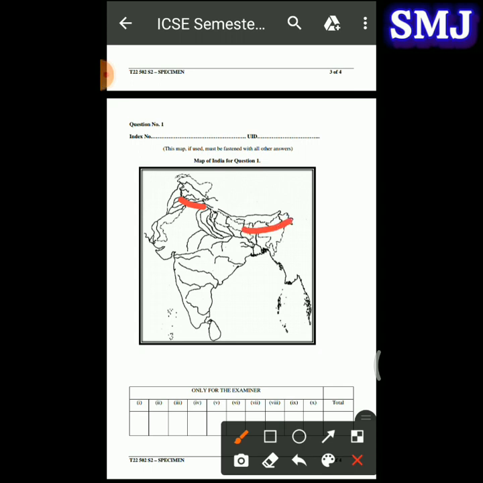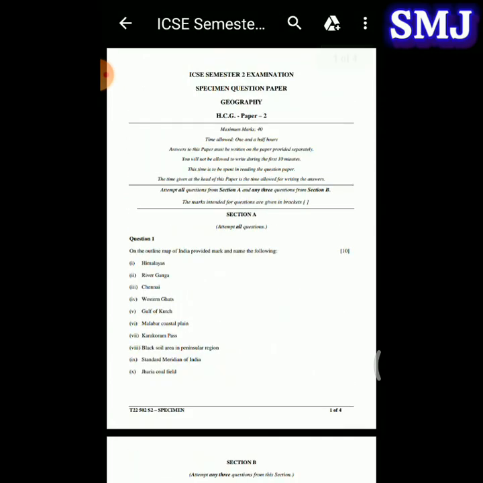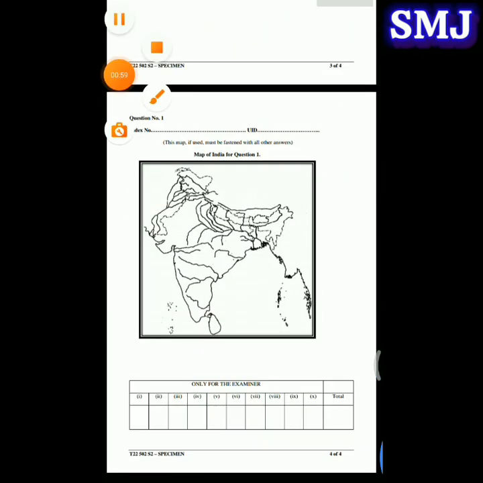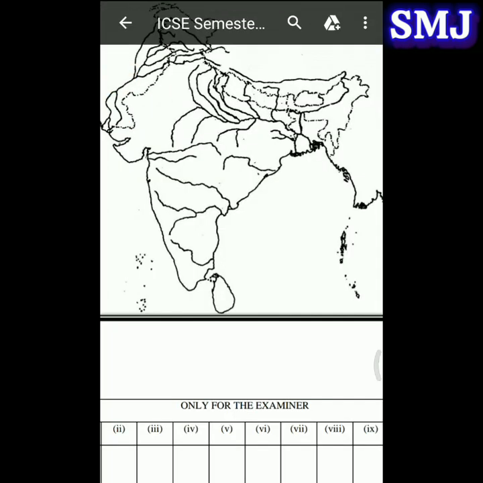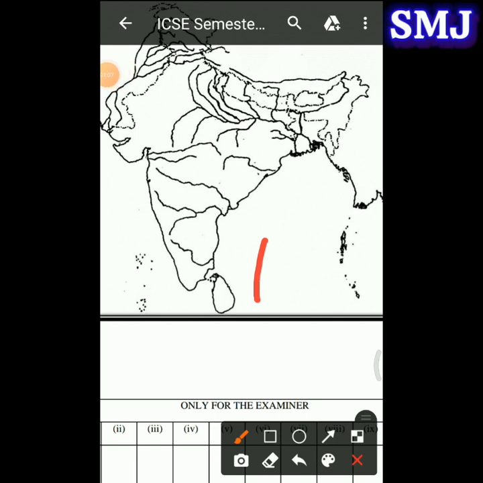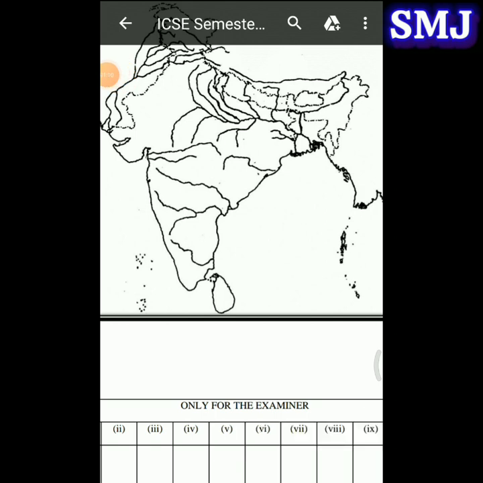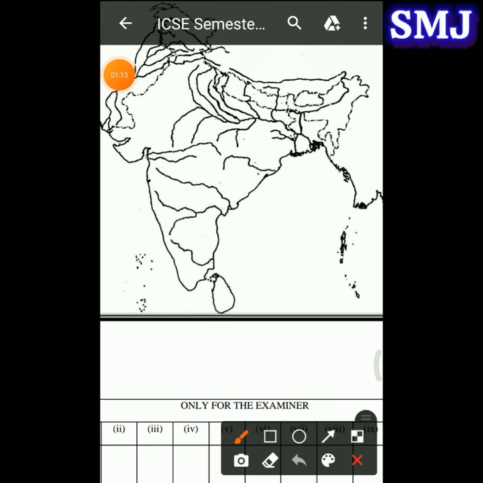This is the Himalayan range. There may be some mistakes as I am doing it from mobile. You can check this in your textbook. Next, the next one is River Ganga. So the Ganga river is over here. This one is the Ganga river, which is originating from here. This is the Ganga river.